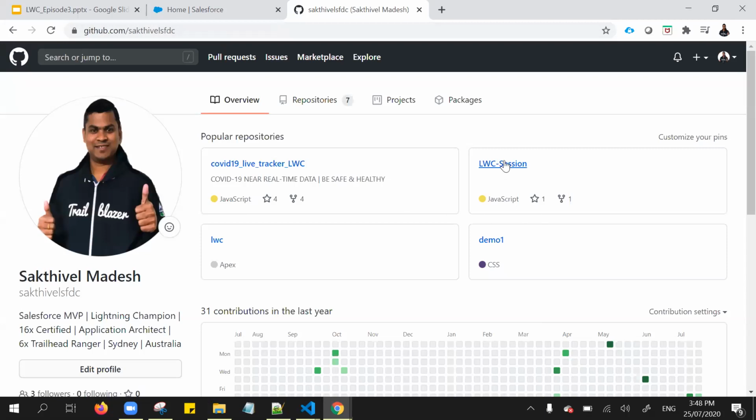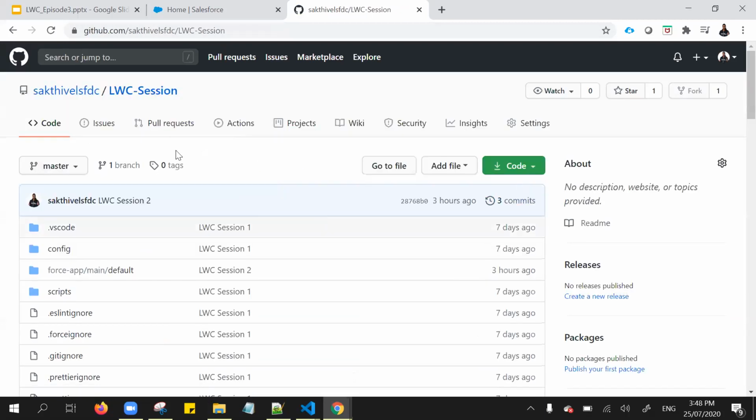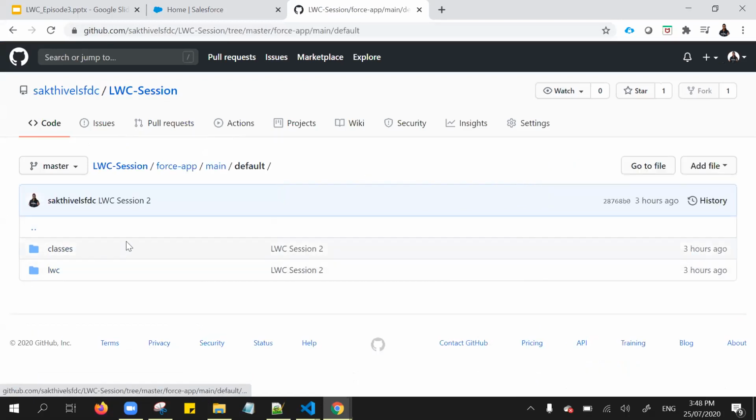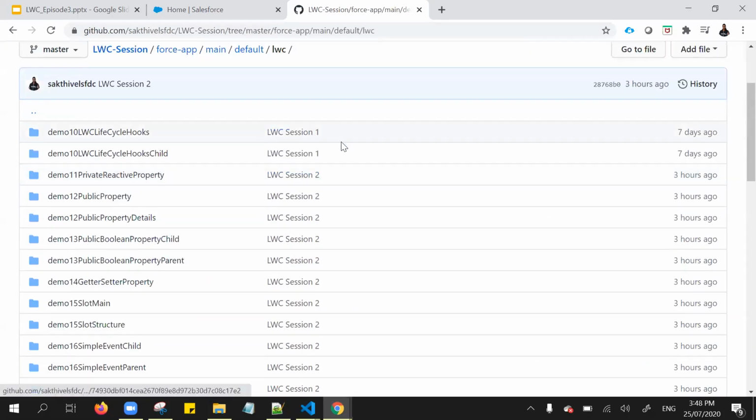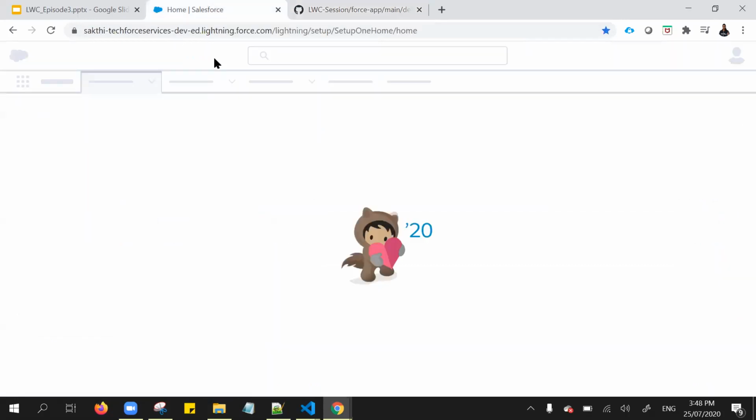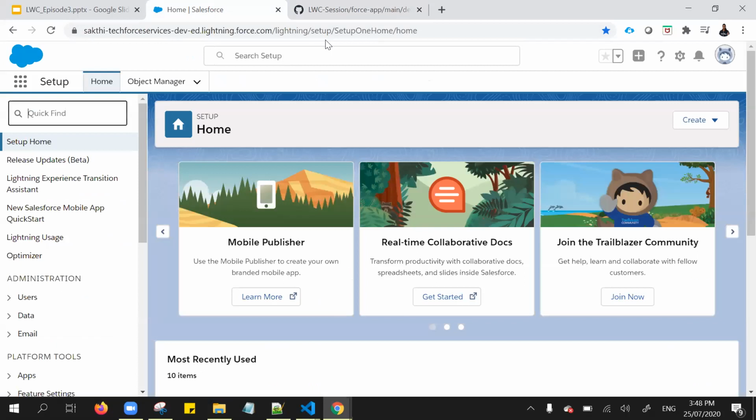From there, you can find the repository called LWC-session, where you can find the code for the last two sessions. The first session code is already committed, and the second session code I committed today.